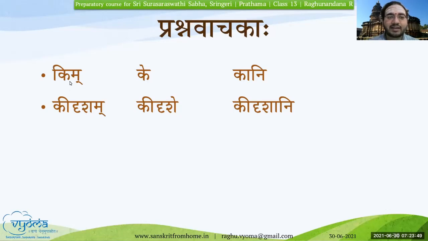Kim, ke, kani, kidrisham, kidrishe, kidrishani, vanam, vane, vanani, phalam, phale, phalani, chhatram, chhatre, chhatrani, and so on. Hope this is easy to remember and not like the Strilinga Shabda where it is Kidrishi, Kidrishyau, Kidrishyaha, which is an Ikaranta Shabda. This will be Akarantaha Napumsakalinga Shabda only.